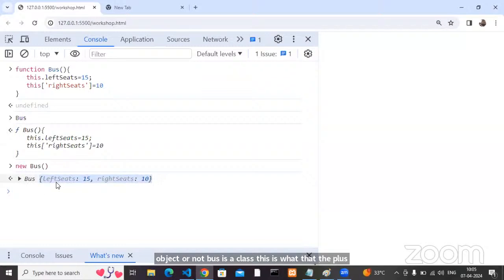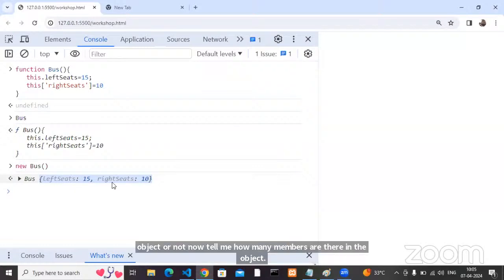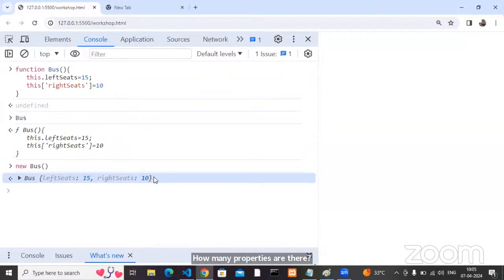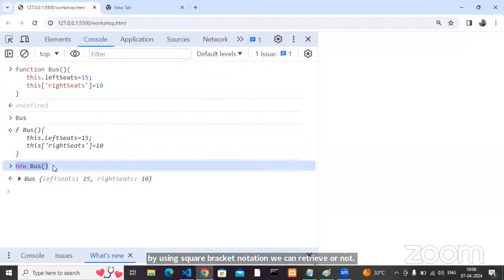Now tell me, how many members are there in the object? How many properties are there? Now it is a JSON. How many properties are there in the JSON? Two properties are there. Now, if you have a JSON, how can we retrieve the data? By using dot notation and square bracket notation, we can retrieve it. Now, any statement returns something to you. Can we hold it with one variable?